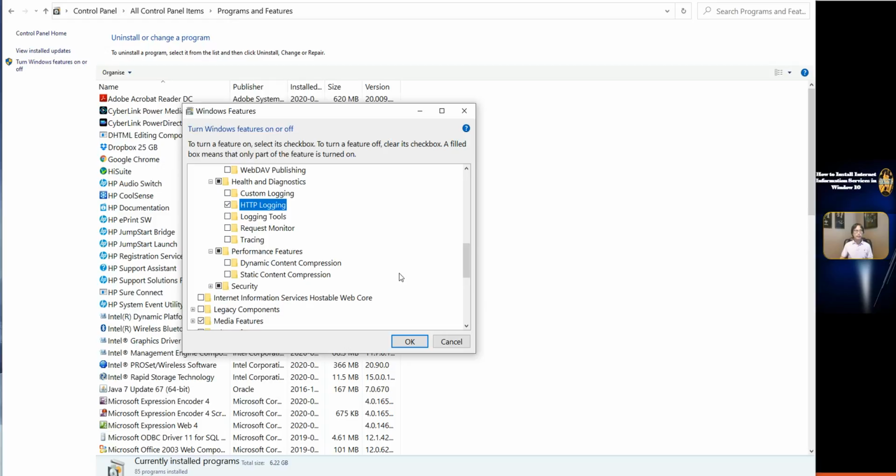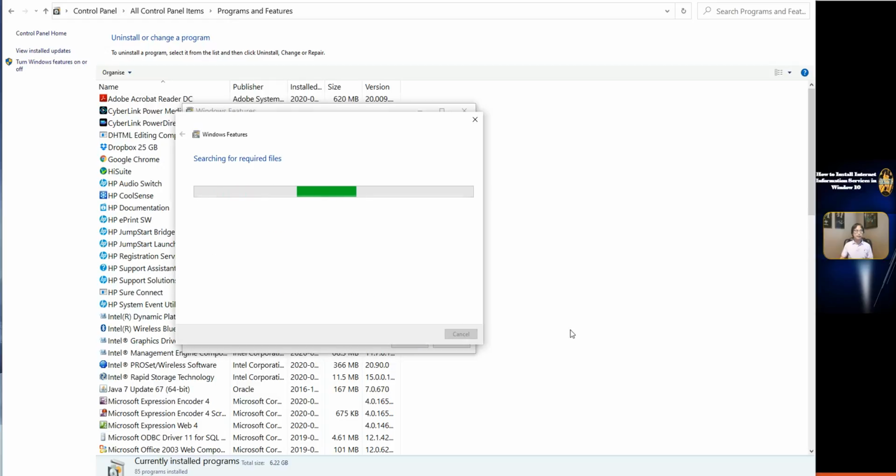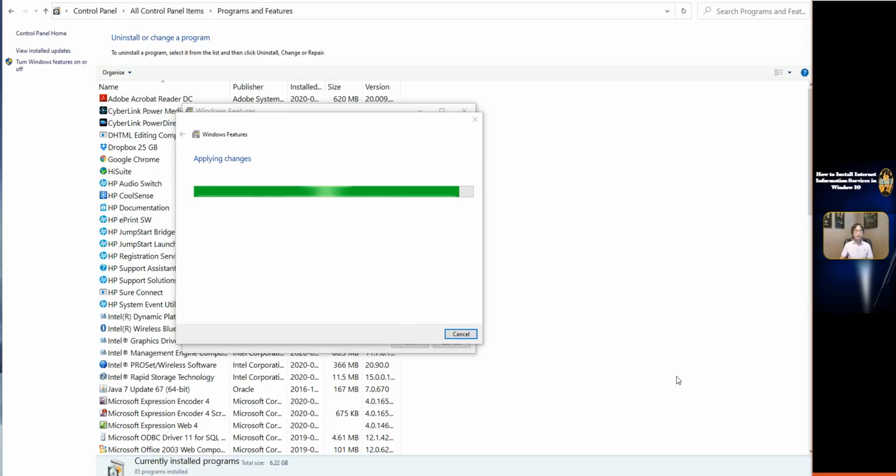Check the checkbox of Static Content Compression. Click OK. Click Close.